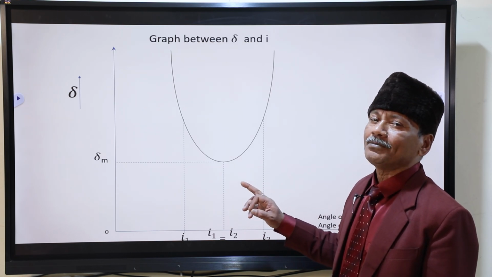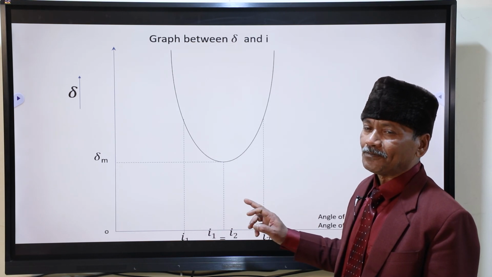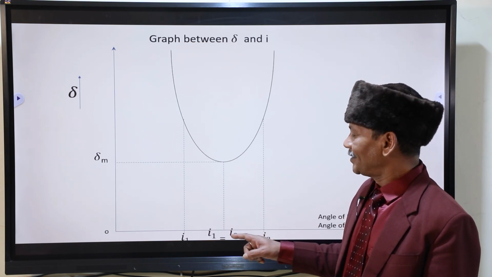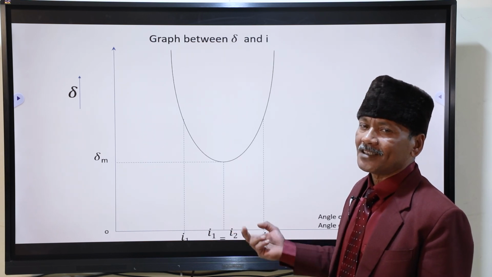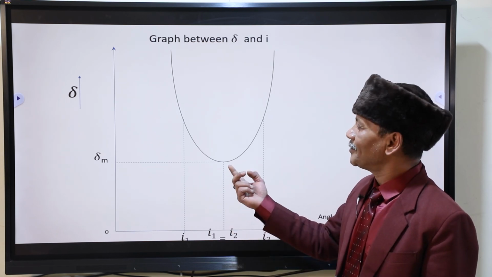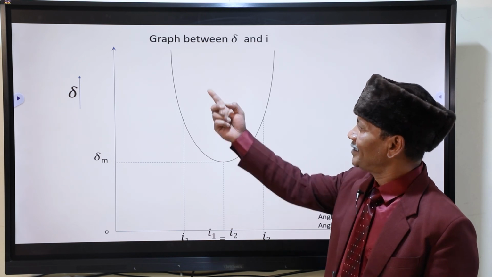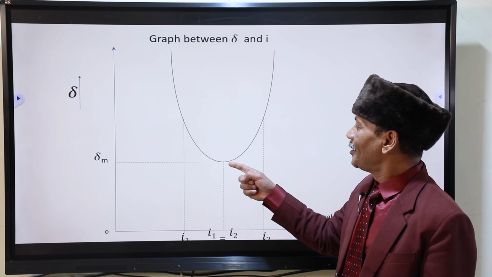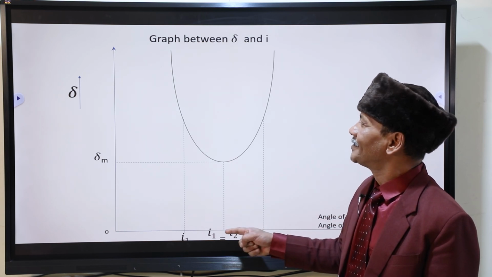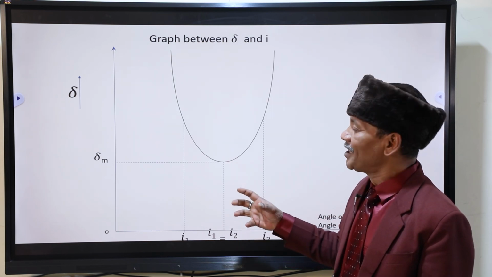Means R1 must be equal to R2. So two conditions are there. Same condition. I1 is I2, R1 is R2. That is the condition for minimum angle of deviation. This is the graph. For minimum angle condition, angle of incidence and angle of emergence, they do become the same.